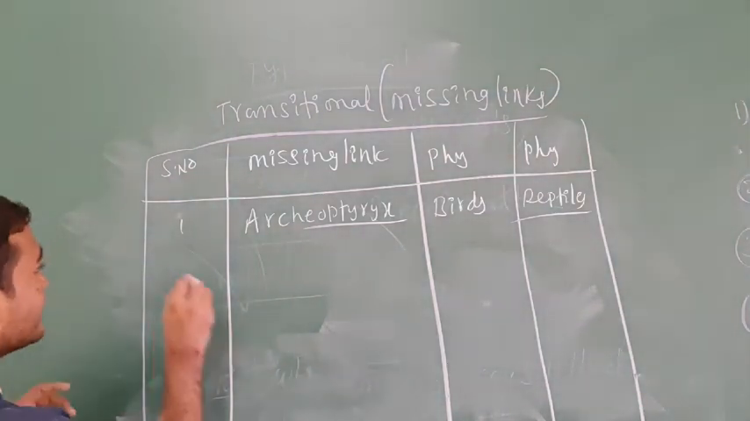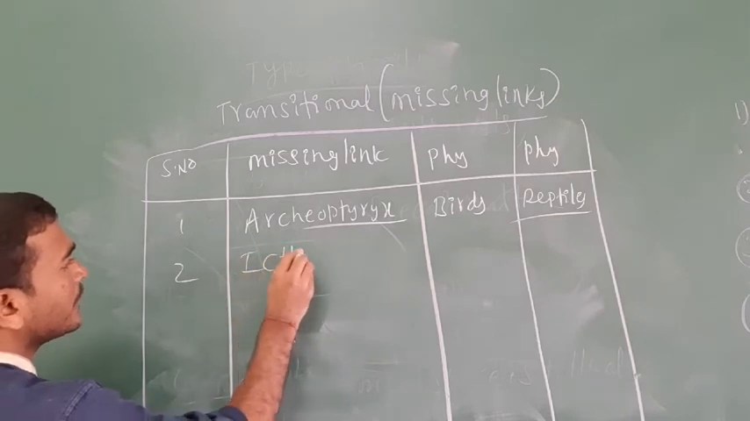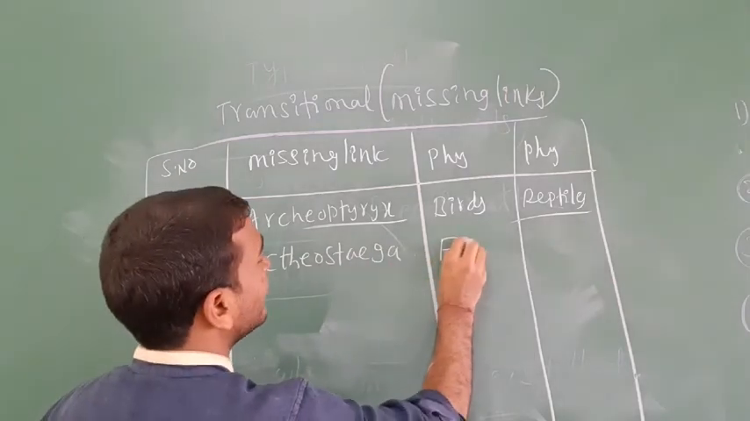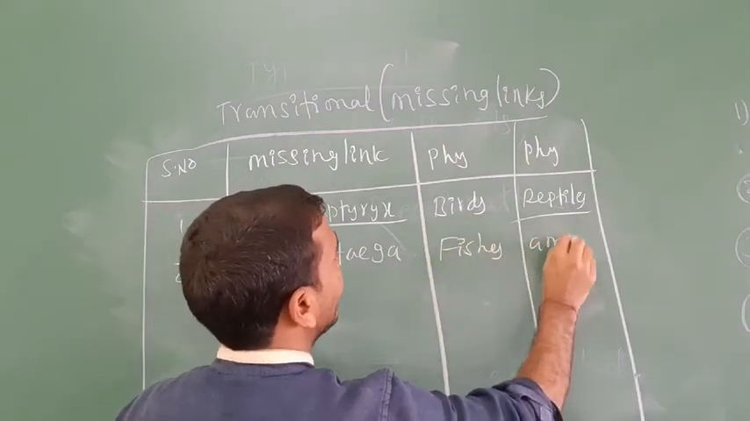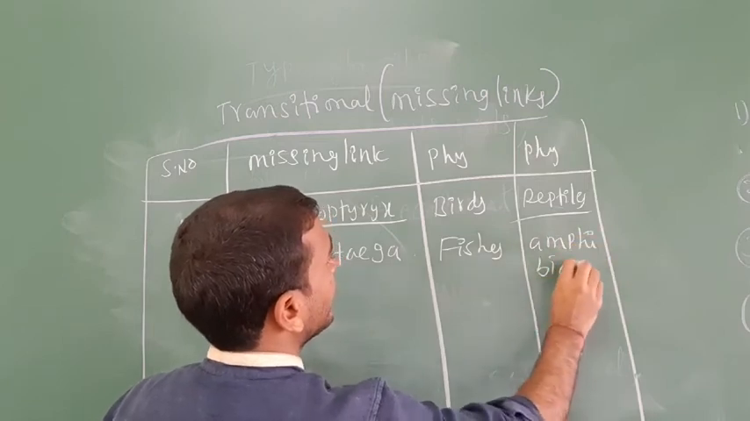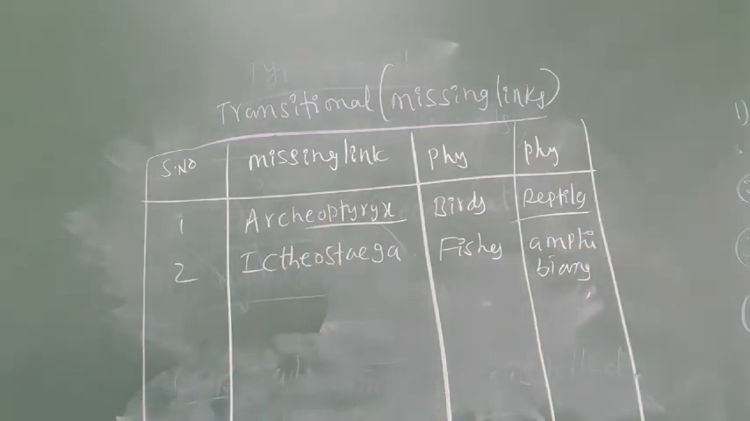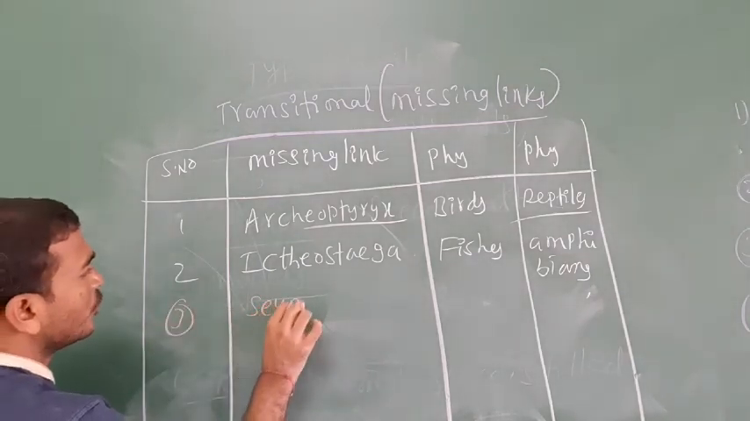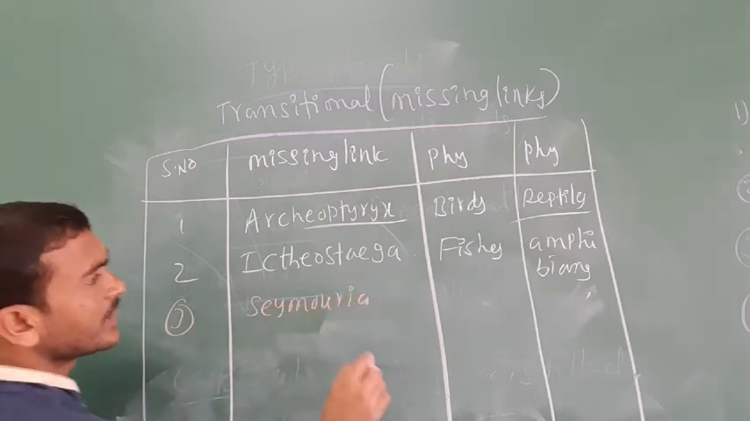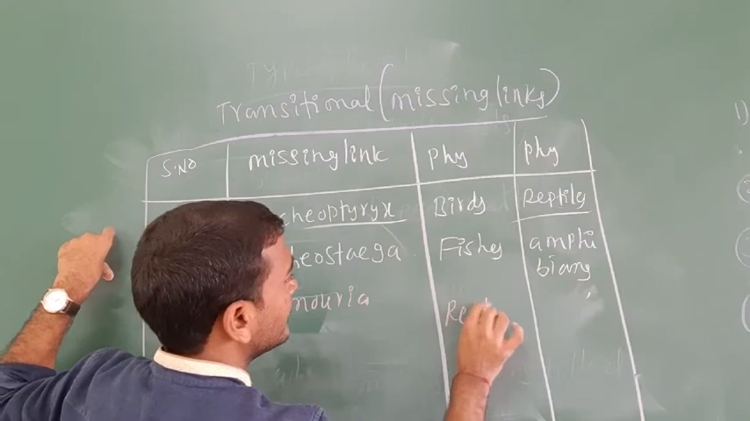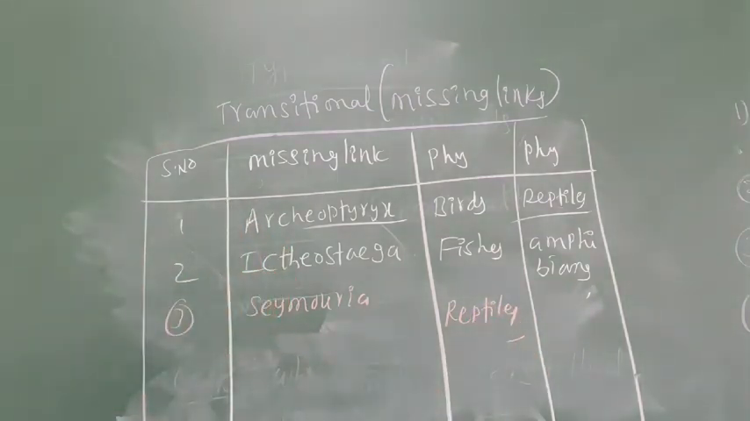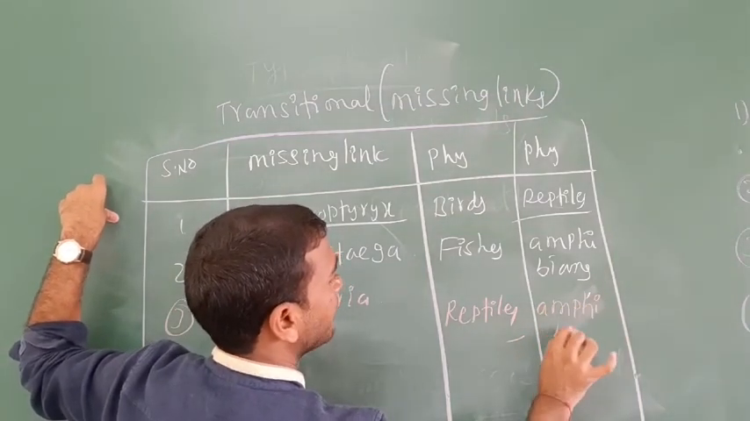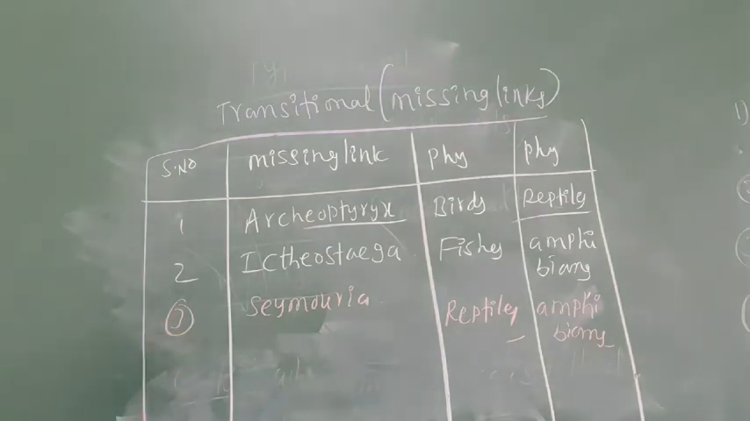The next, the second one, is Ichthyostega. It is the missing link between the fishes and amphibians. The next, the third one, is Seymouria, the connecting link between the reptiles and amphibians. Reptiles and amphibians.